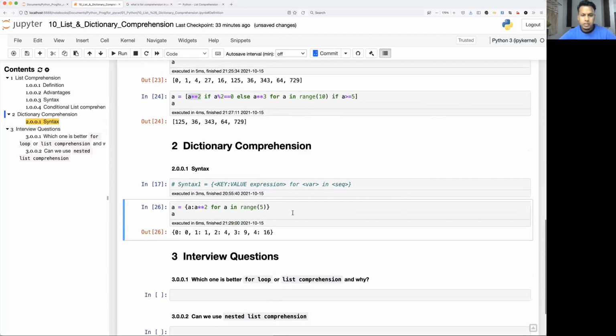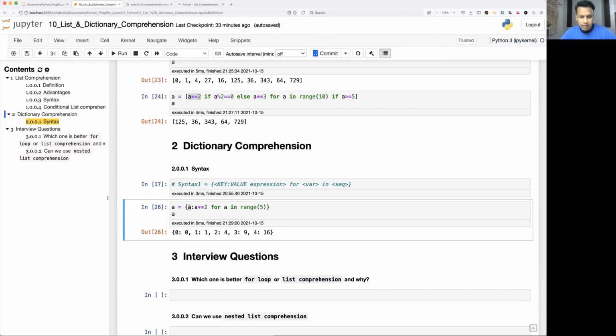See what is happening. It is going to take each number from this particular table, take the first number, that is your variable A, as the key, and the value will be the power of 2 of that key. So the first number is 0, so 0 is your key and its power of 2 is 0. The next number is 1, so 1 is your key and its power of 2 is 1. The next number is 2, so the key is 2 and its power of 2 is 4, and so on.